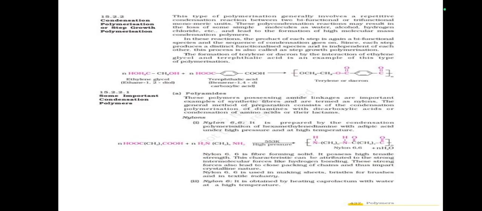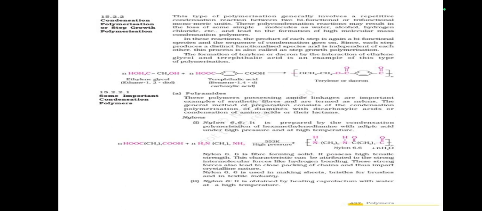Condensation polymerization or step growth polymerization. This type of polymerization generally involves a repetitive condensation reaction between two bifunctional or trifunctional monomeric units. These condensation reactions may result in the loss of some simple molecules such as water, alcohol, hydrogen chloride, etc., and lead to the formation of high molecular mass condensation polymers.